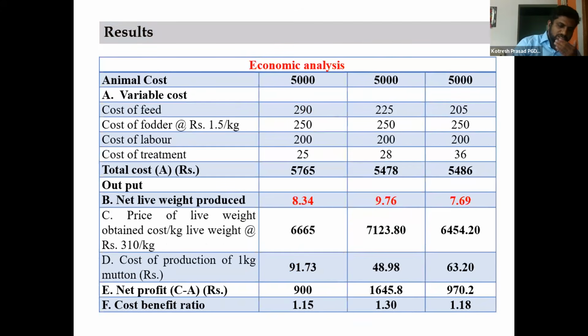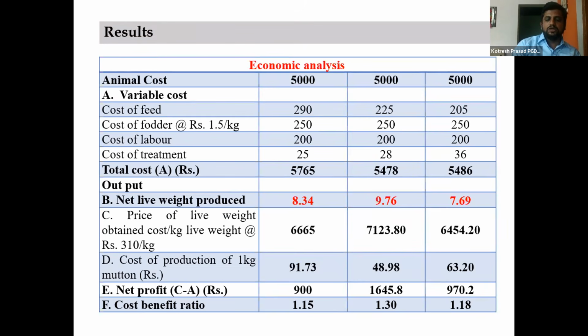Coming to cost, you can say the net profit by feeding this wet distillers grains up to 20% is around 700 rupees higher compared to the control group, where the cost of production was also more, and the net profit was only 900 rupees.